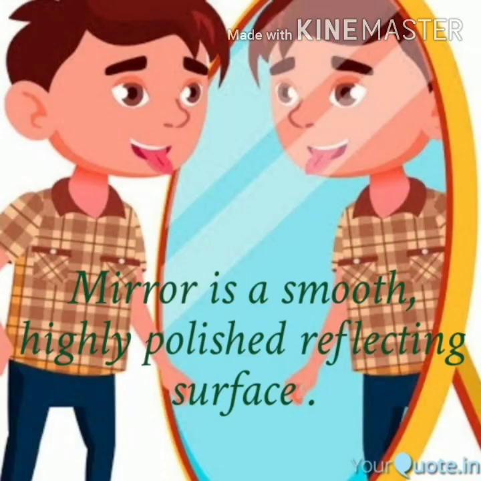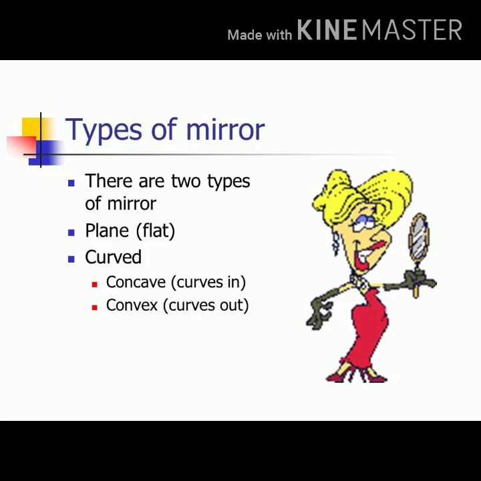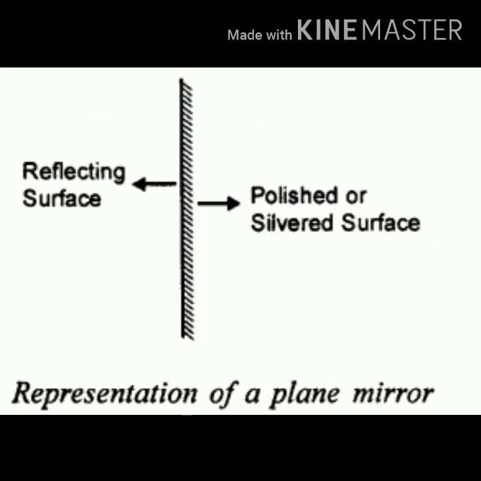Have you ever seen the images of trees and other things in stagnant water? How are they formed? Puzzled? Let's find out. A mirror is a smooth, highly polished, reflecting surface. It is of two types, plane mirror and spherical mirror. For the time being, we'll be discussing plane mirrors only. The plane mirror is represented by the figure.